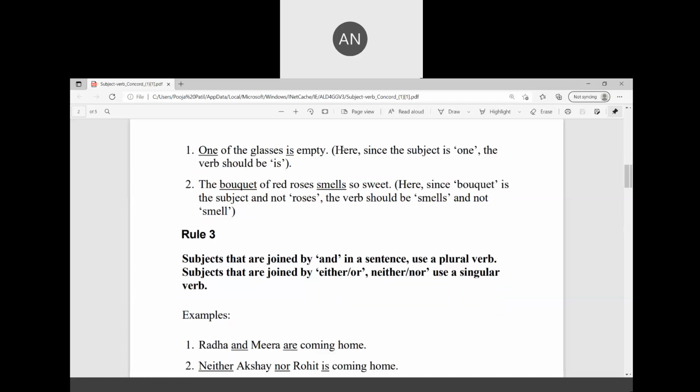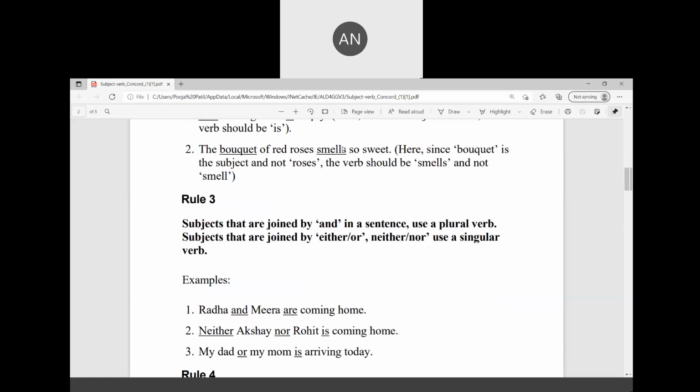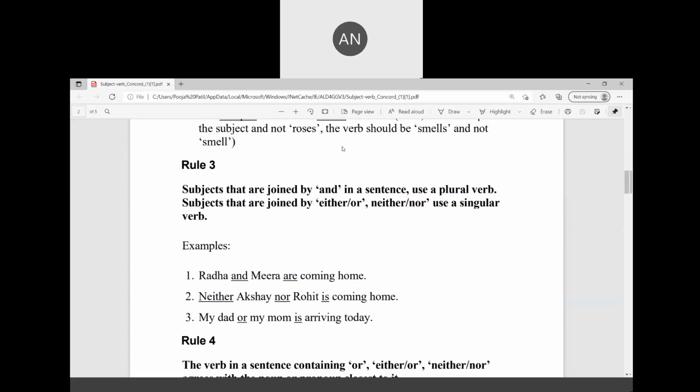Third rule: subjects that are joined by and. If the subjects are joined by the word and in a sentence, use a plural verb. Subjects that are joined by either or, neither nor, use a singular verb. Radha and Meena are coming.